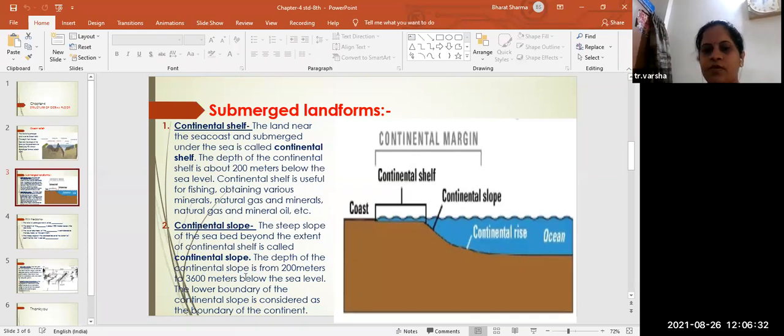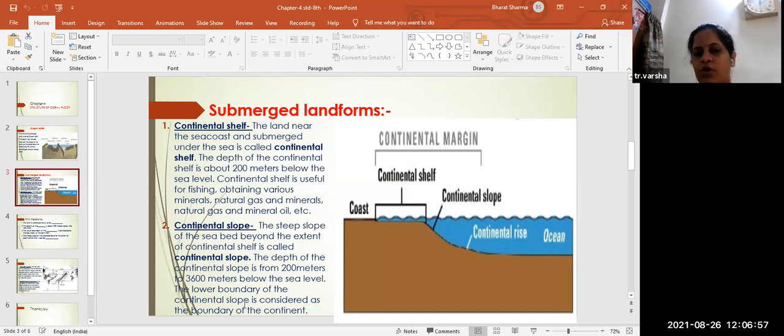Clear? The depth of this continental slope is from 200 meters. Why? Because continental shelf was from 200 meters. It stopped there. After that, 200 meters to 3,600 meters below the sea level comes under the continental slope.